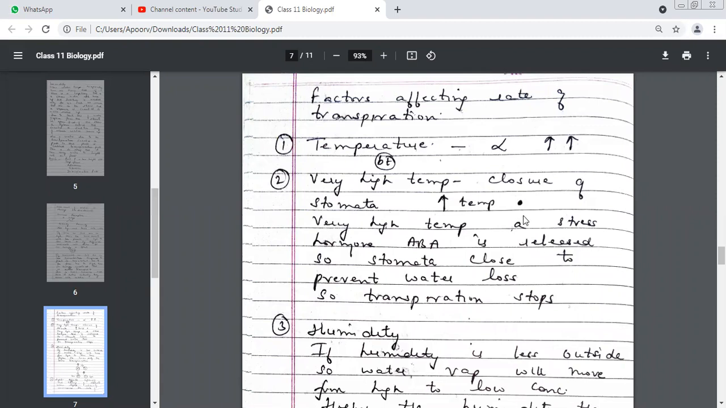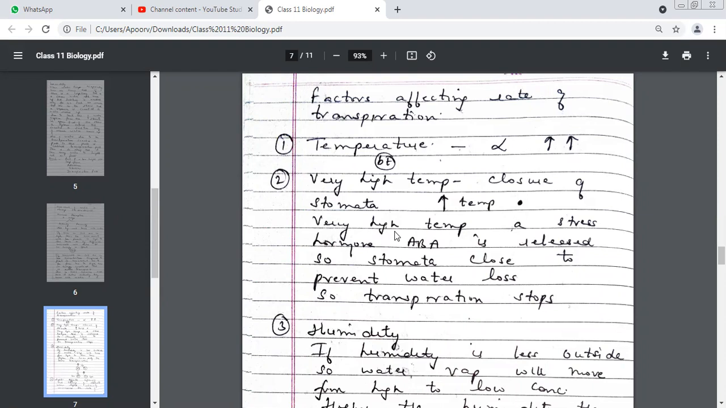If the temperature becomes very high, the stomata close. So what is happening to this dot? What is this dot? Stomata. It is closing. Now we need to understand why stomata close. At very high temperature, we have a stress hormone, ABA. I think you did in 10th, abscisic acid. Did you read about this?